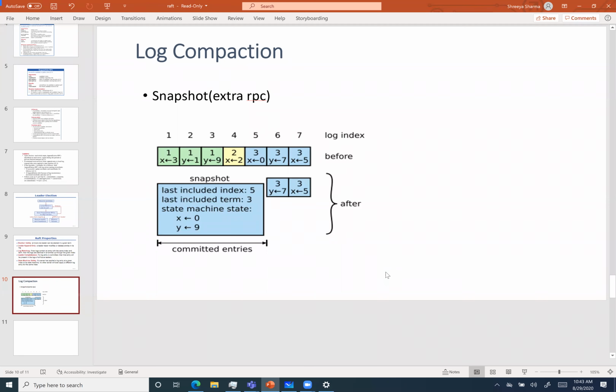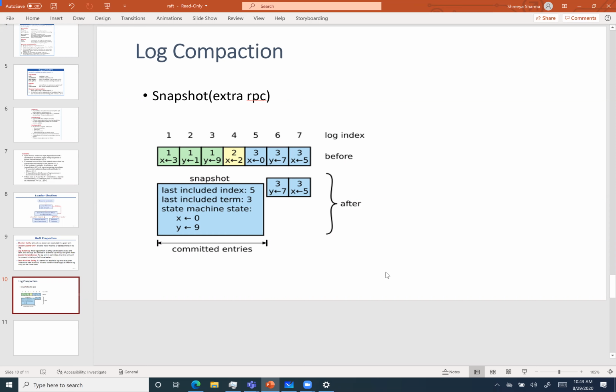So in this example, the log index before is from 1 to 7, as you can see, and now we know what the committed index is. If we say that the yellow is the committed part, then we can take the snapshot from 1 to 4, and 5, 6, 7 can still be in the logs.